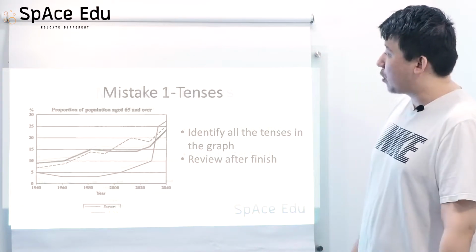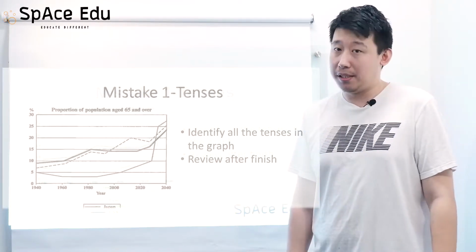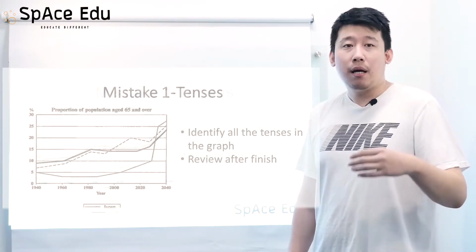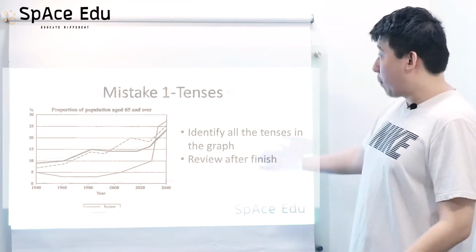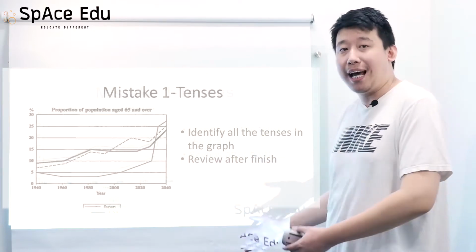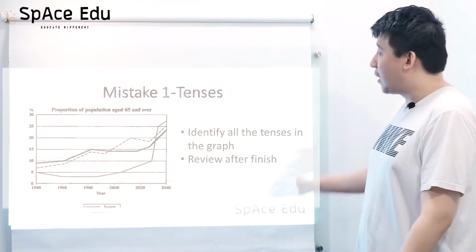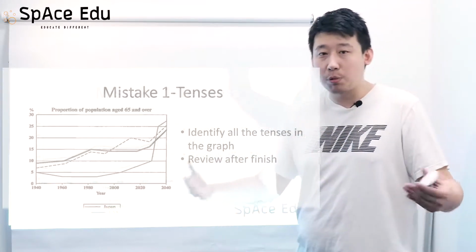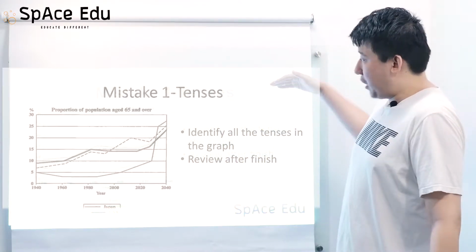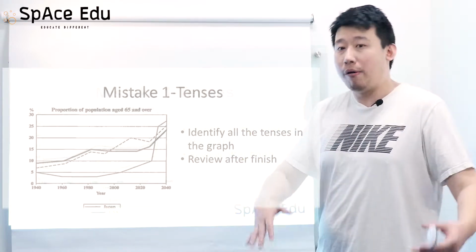So let's have a look at the first mistake you made. The first mistake is about tenses. I can't remember how many times I had to remind my students about their proper choice of tenses, because you made a lot of mistakes in writing task 1, which is killing your essays. Writing task 1 is all about description of charts, graphs and pictures, so describing times, periods and changes is something we always do.